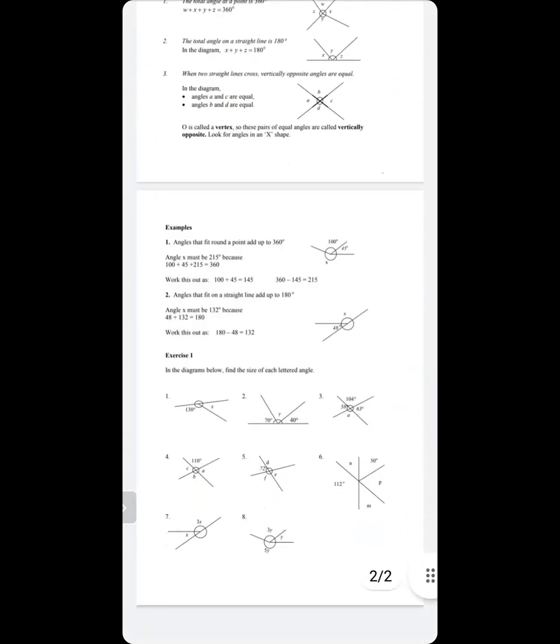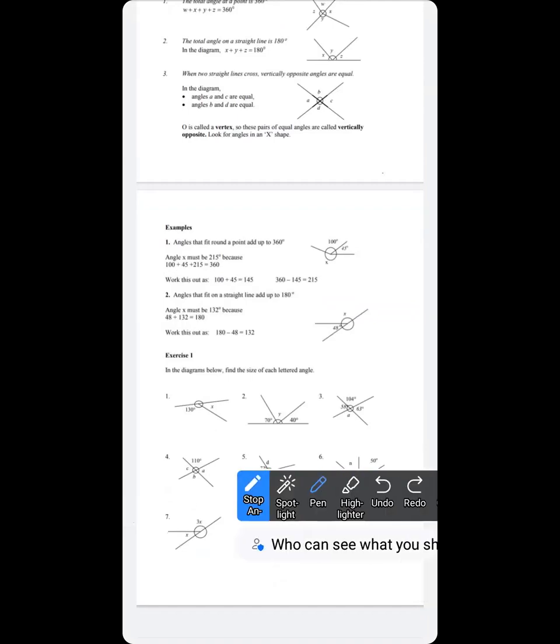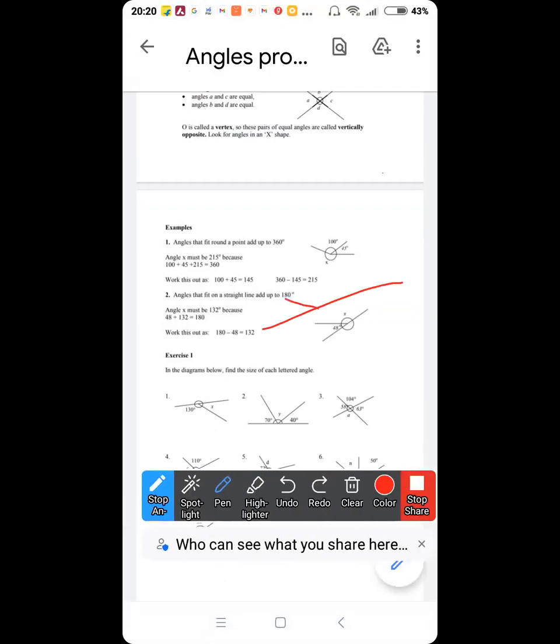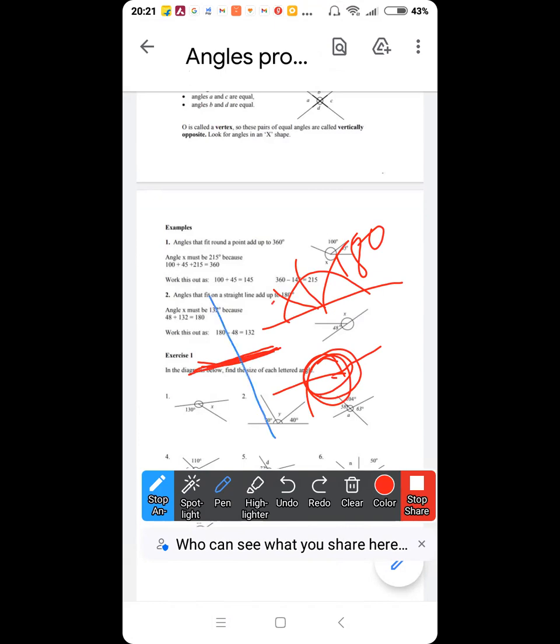See, line 180 degrees, point 360 degrees, right? Straight line will be 180 degrees. Remember that, okay? And a full circle will be 360. What do we call the ones which meet and go at one point? I forgot what you call them. Vertically opposite angles are equal. Yeah, so what are they called?